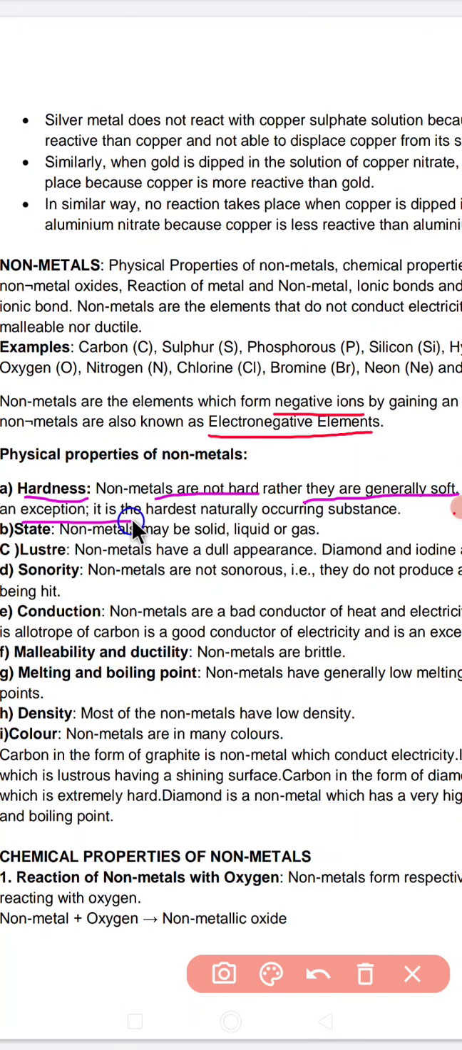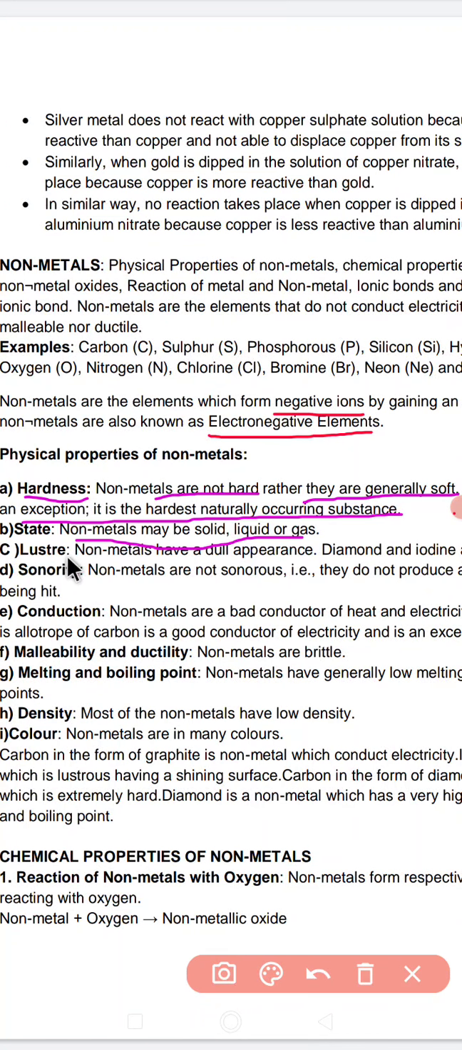An exception is there, that is, the hardest naturally occurring substance is known as diamond. See, diamond is not a metal, it's a non-metal, but this is one of the exceptions. So generally non-metals are soft, hence they have very little tensile strength. When they are hit, they break, and we can say non-metals are generally brittle in nature. After that, state: non-metals may be solid, liquid or gas. A solid non-metal is sulfur, a liquid non-metal is bromine, and gaseous non-metals are oxygen, nitrogen, all these gases.